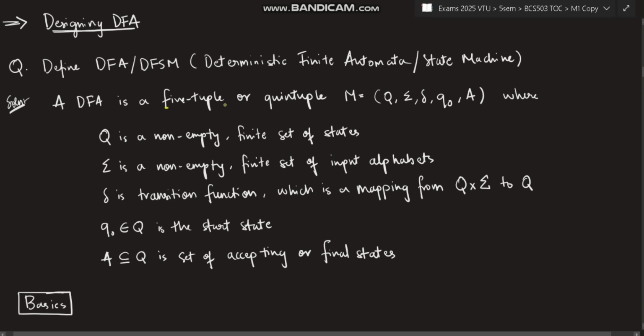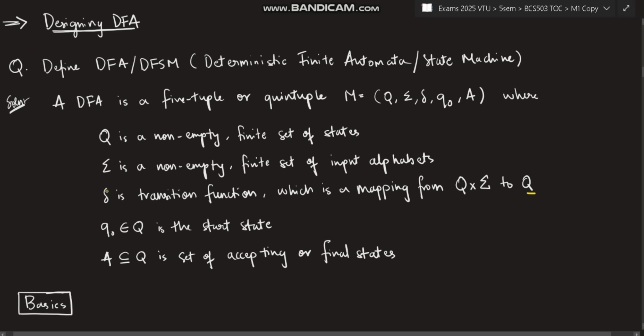A DFA is a five tuple or quintuple M, which includes Q, sigma, tau, Q naught, and A. Okay, where Q is a non-empty finite set of states, means all the states will be present in Q. Sigma is a non-empty finite set of input alphabets. Whatever alphabets I have told, right? The alphabet was your binary alphabet, which includes 0 and 1. Those are nothing but the set of input alphabets. Okay. Next is tau. Tau is a transition function, which is a mapping from Q cross the alphabets to Q.